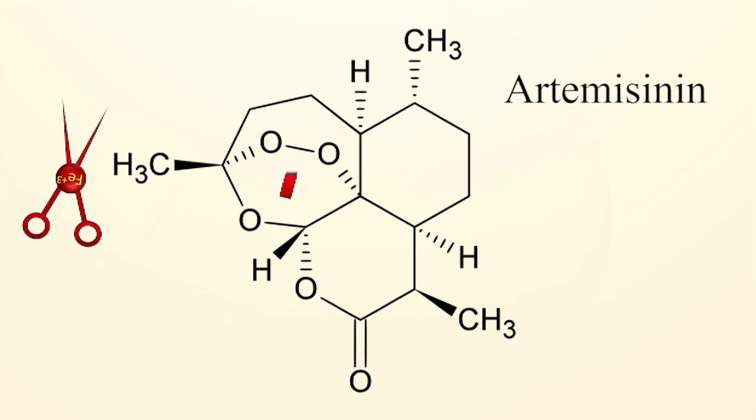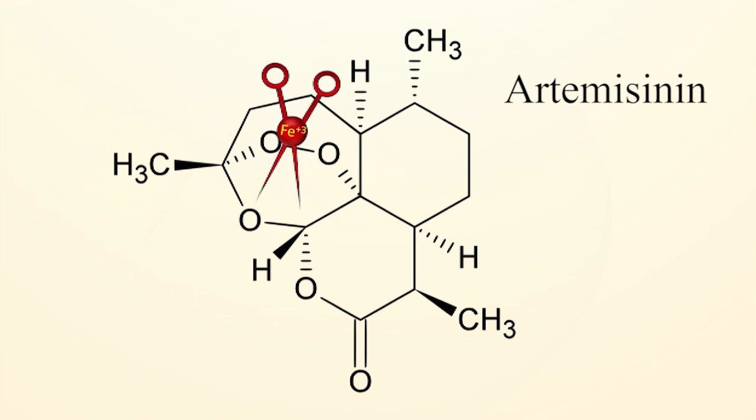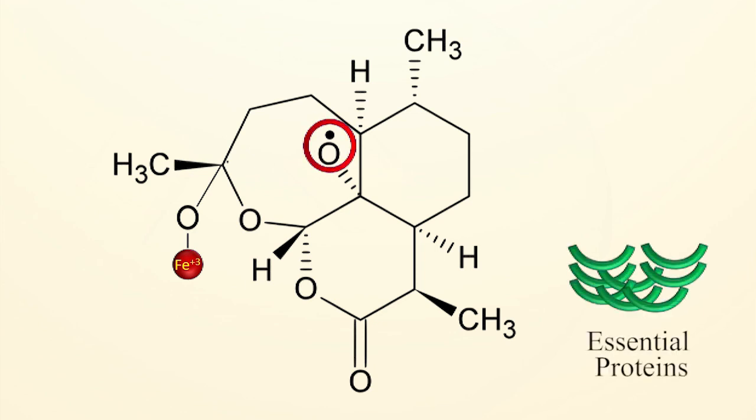These compounds contain endoperoxide bridges which are essential for antimalarial activity. Artemisinin is believed to act via a two-step mechanism. Artemisinin is first activated by intraparasitic heme iron, which catalyzes the cleavage of this endoperoxide. The resulting free radical intermediate may then kill the parasite by alkylating and poisoning one or more essential malarial proteins.